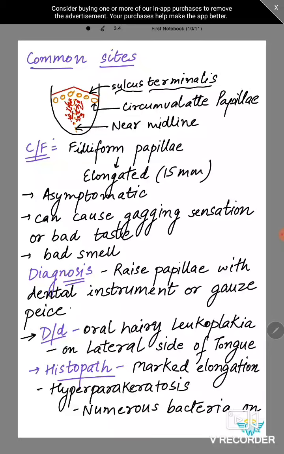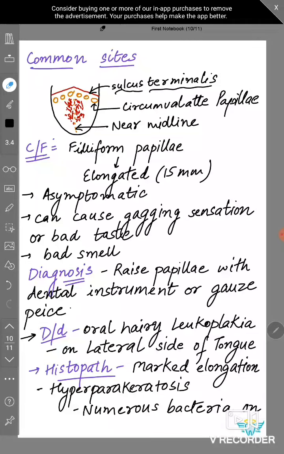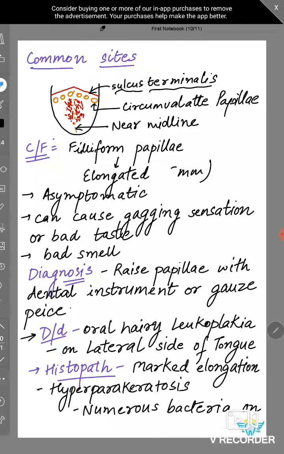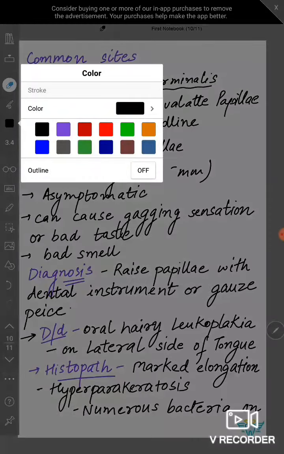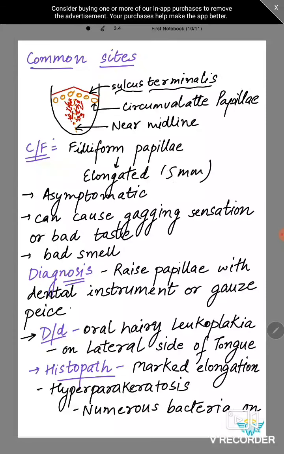Then clinical features are that the filiform papillae can elongate like 5 mm, and it is asymptomatic, no pain, nothing, but it can cause bad smell, bad taste, or gagging sensation because there's so much deposition on the tongue. So these are just general clinical features of hairy tongue.